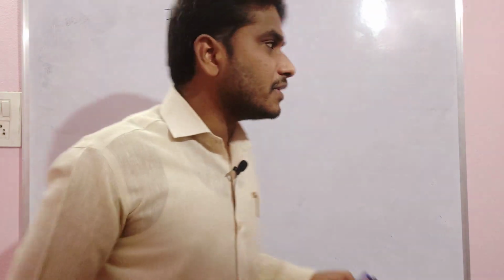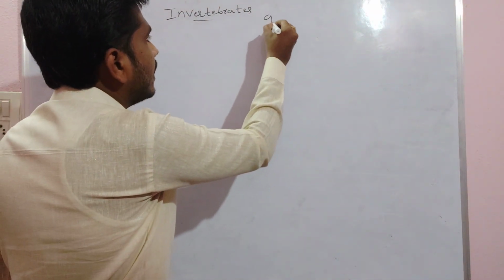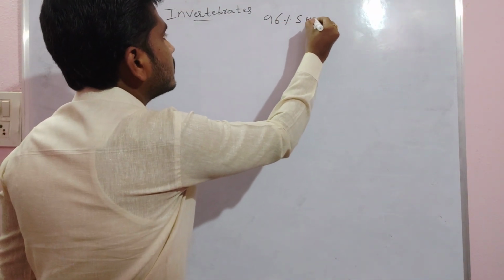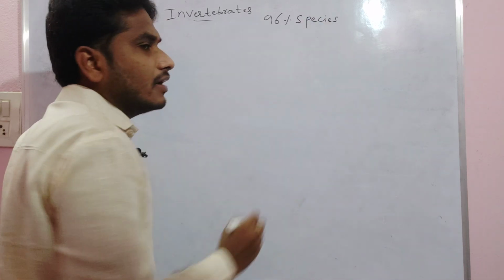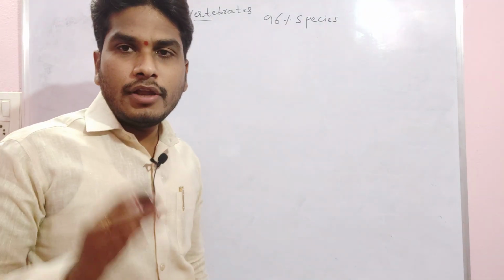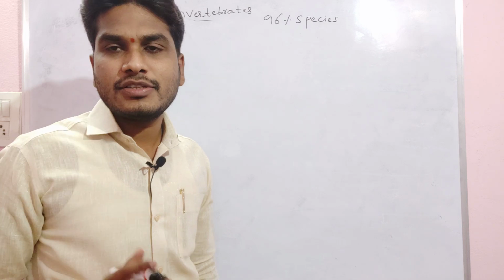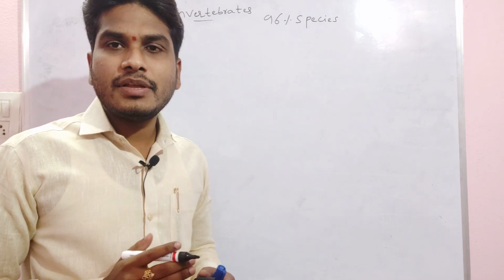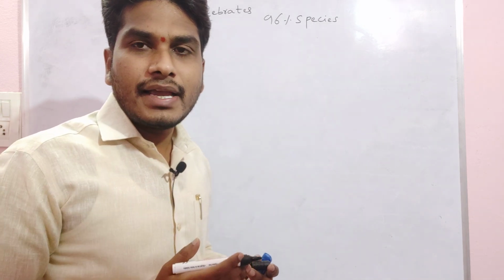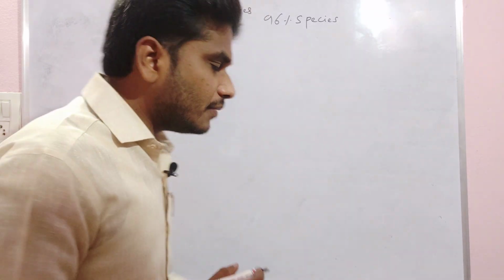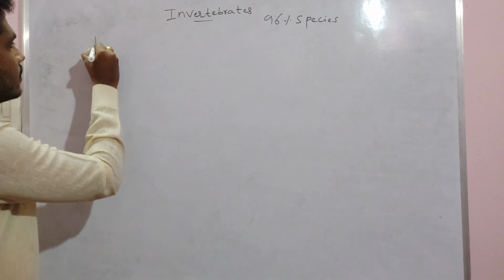A very important point here: on the earth, 96% of the species are invertebrates only. Only 4% are vertebrate species. And the invertebrates we divide into 9 phyla, right?